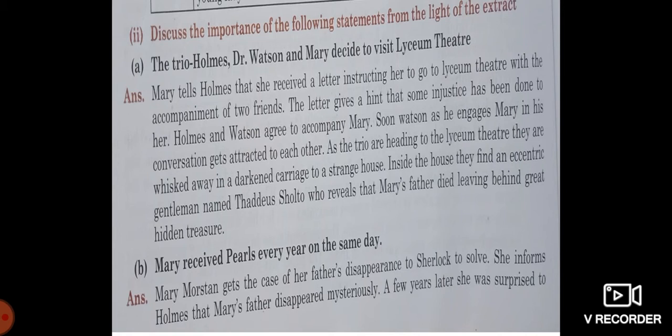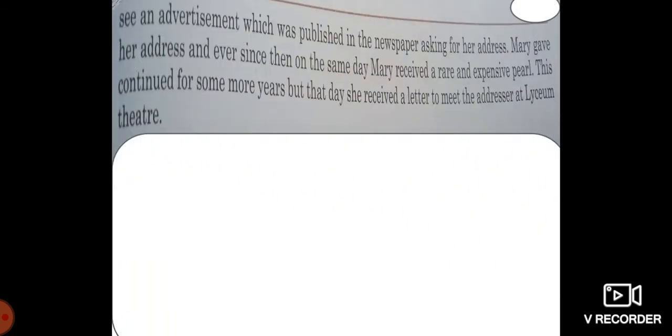Second question: Mary received pearls every year on the same day. Mary Morstan brings the case of her father's disappearance to Sherlock to solve. She informs Holmes that her father disappeared mysteriously. A few years later, she was surprised to see an advertisement published in the newspaper asking for her address. Mary gave her address, and ever since then, on the same day, Mary received a rare and expensive pearl. She continued to for some more years, but that day she received a letter to meet the addresser at Lyceum Theatre.